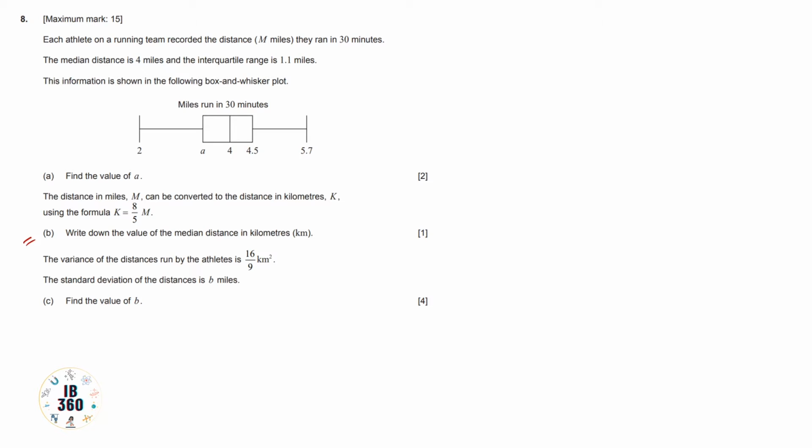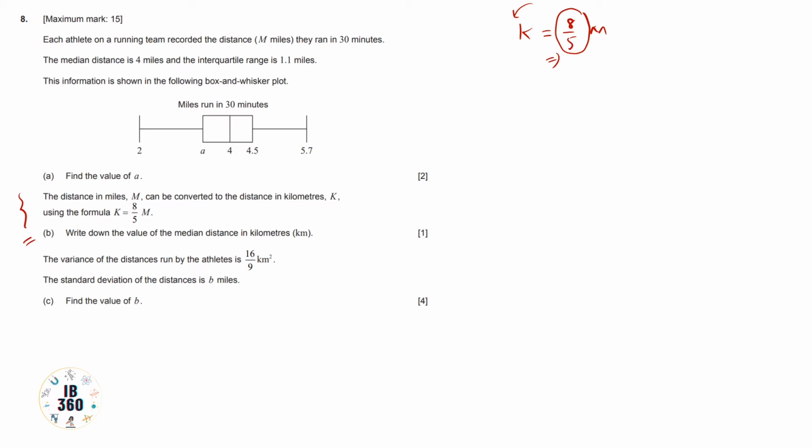Now question number B. For question number B, you can see the line here. The distance in miles m can be converted to the distance in kilometers using the formula k equals 8 by 5 m. So if the given distance is given in miles, then you can multiply by 8 by 5 and from there you can get the kilometer value.